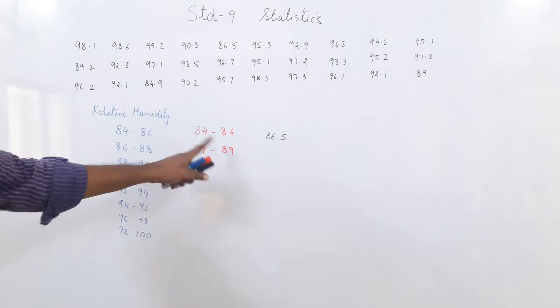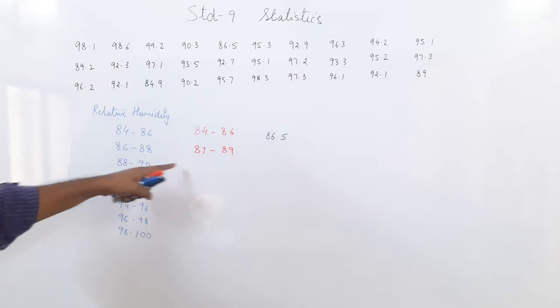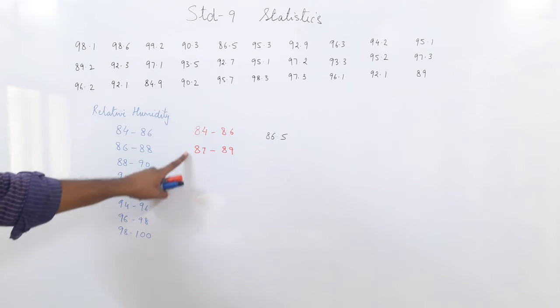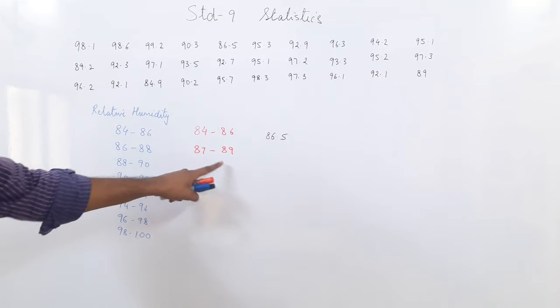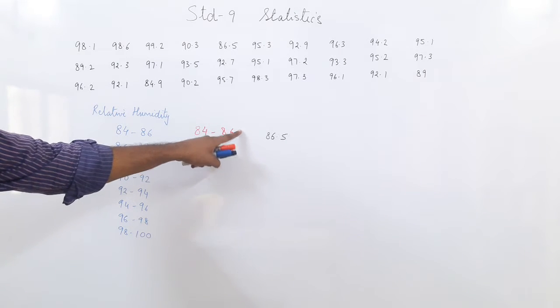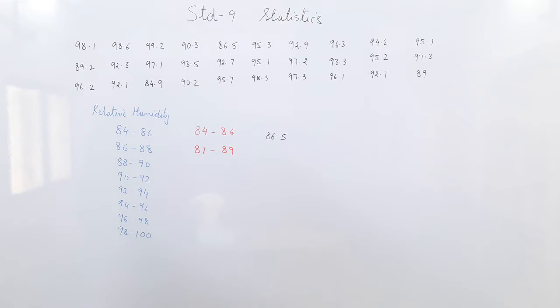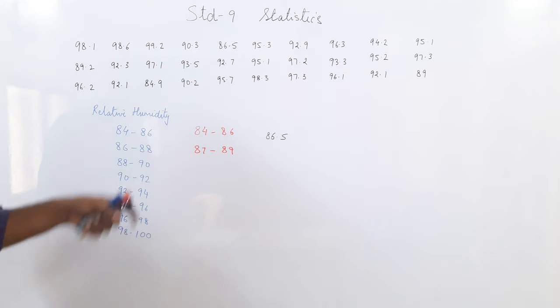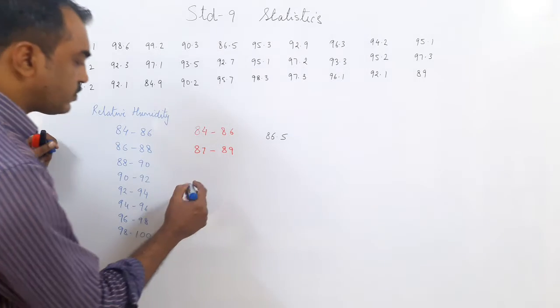So we cannot use this class because when you have decimal numbers, you have to make it a continuous class. So these are non-continuous, discontinuous classes. 84 to 86, then we jump to 87 to 89. So from 86 there is a jump to 87. This is called a non-continuous class. 84 to 86, 86 to 88 is a continuous class. So how can we show this on a number line?